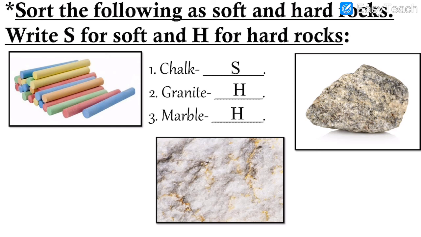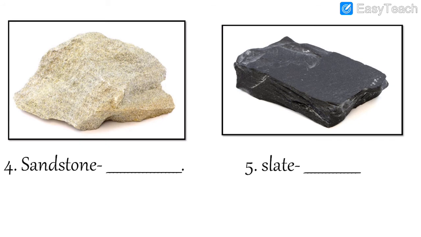I hope you understand. So did you all write it? If not, then please write it. This is the activity which is given, the worksheet which is given in your textbook. See, there are two more. Let's see. Sandstone and slate. Now, sandstone, we learnt that sandstone is hard. It is not very hard like granite or marble, but it is hard, isn't it? So sandstone is also hard. So for that, what do we write? H. H stands for hard.